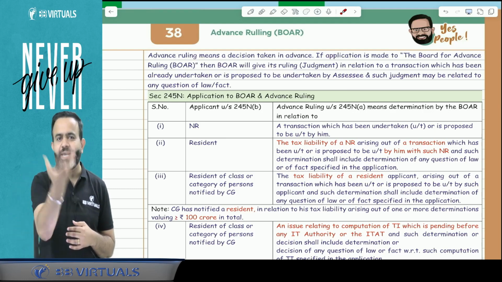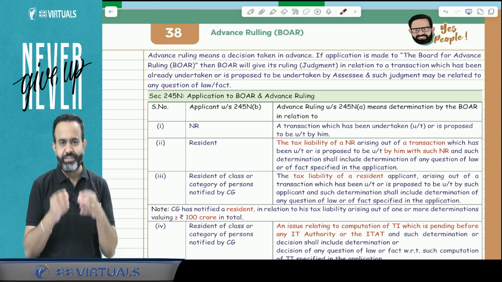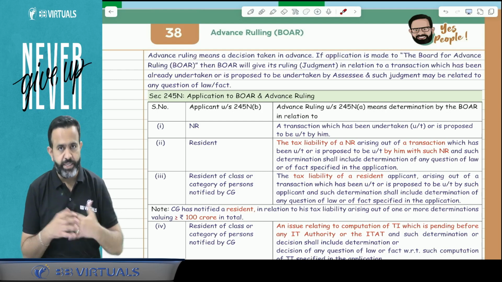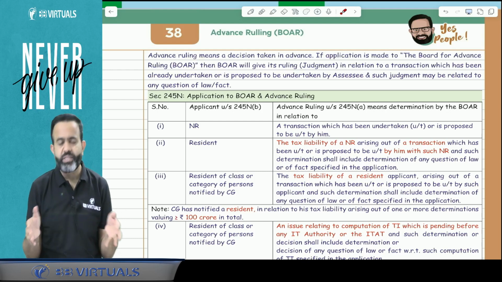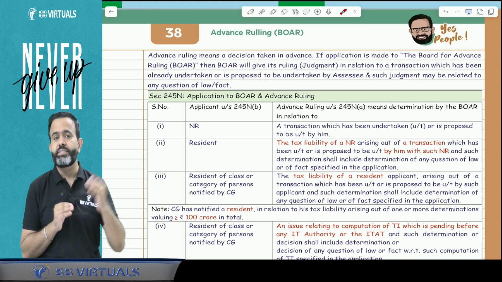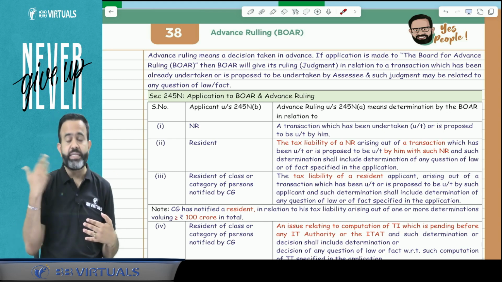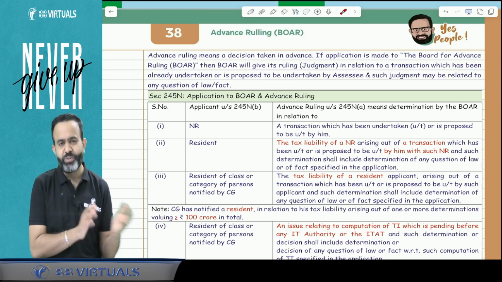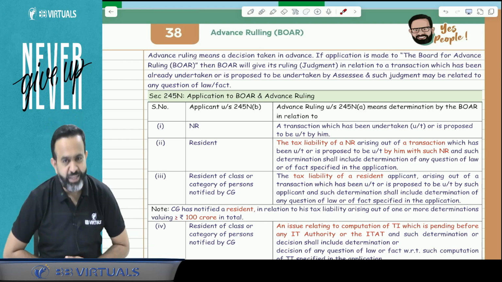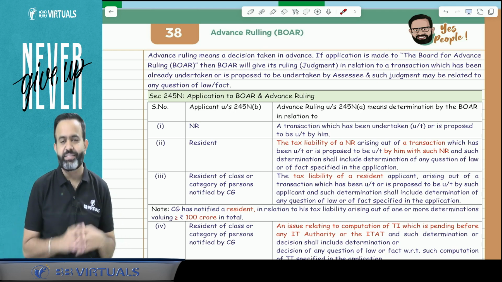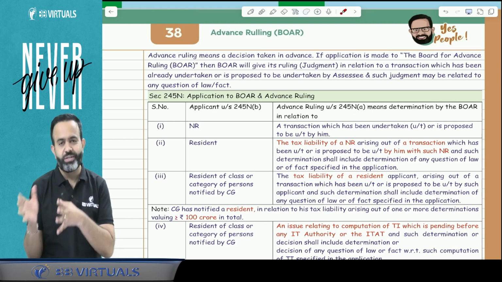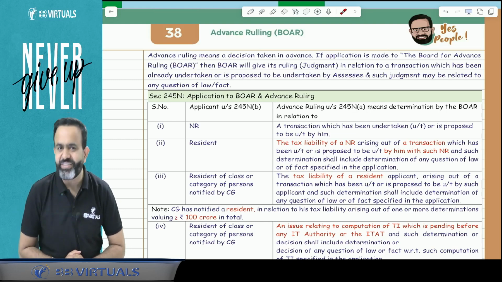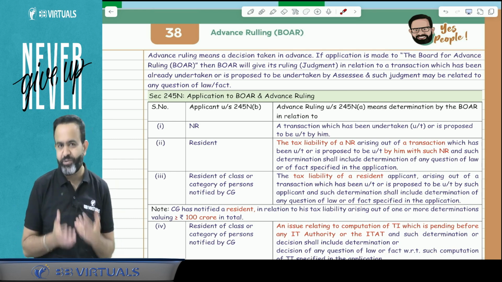like judgment in advance. Suppose, for example, any non-resident wants to do some transaction in India and first he wants to know what will be the taxability on his income in India, or what will be the tax treatment on that transaction, and he wants judgment in advance. So there is one authority in India, the Board for Advanced Ruling, or BAR. This board gives the judgment in advance. That is called advanced ruling.